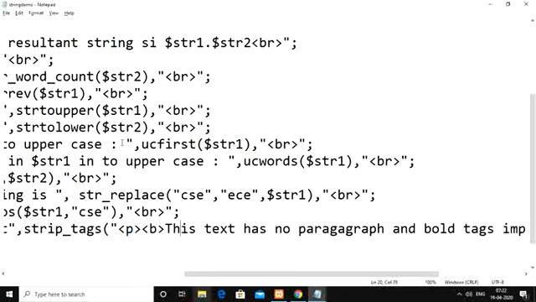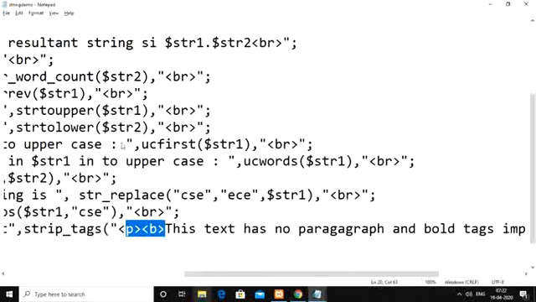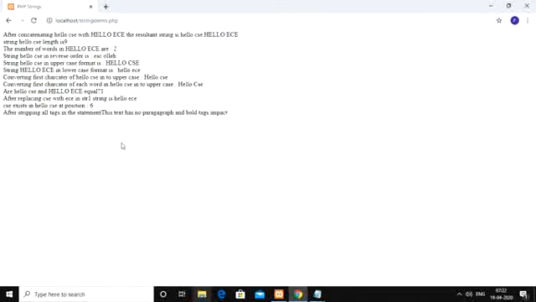You have to see this entire text in bold format, but when we apply strip tags, it will remove whatever tags we have, both paragraph and bold, and without the effect of these two tags it will display the output. You can see here, without bolded text you will see the output. If you observe, this text has no paragraph and bold tags impact, shown in a normal way, because all the tags have been removed.